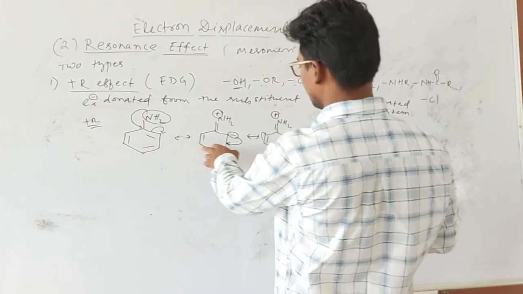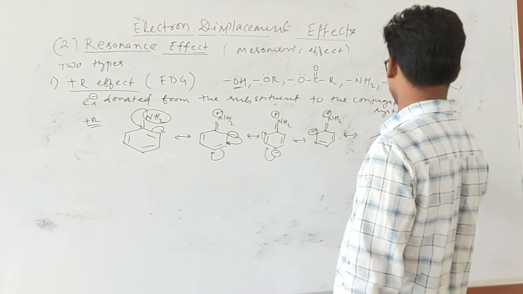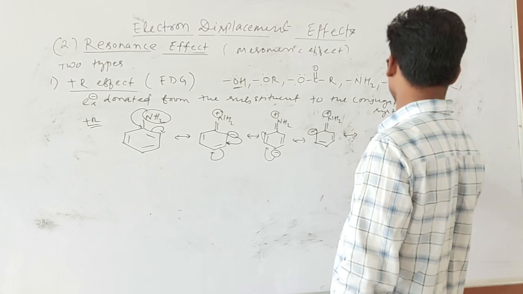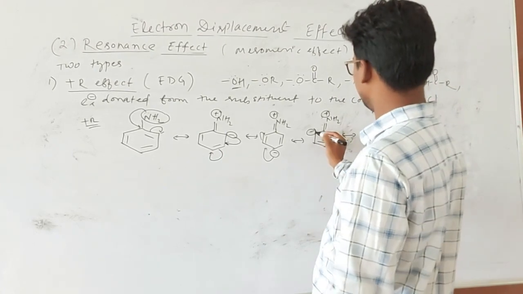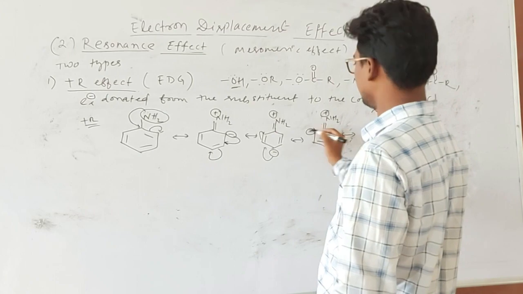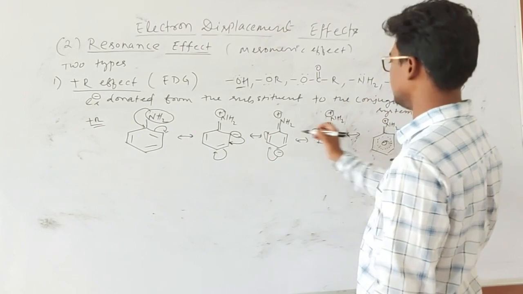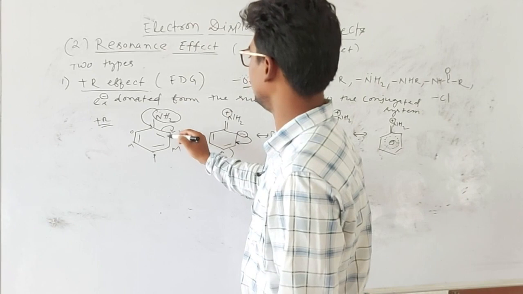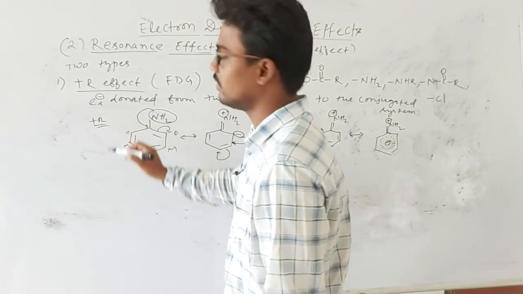So these are the contributing structures. If I draw the actual structure, it looks like this: the negative charge is dispersed over this carbon, this carbon and this carbon. This is the ortho position, this is meta and this is para. The electron will disperse on the ortho position, the para position and the other ortho position.